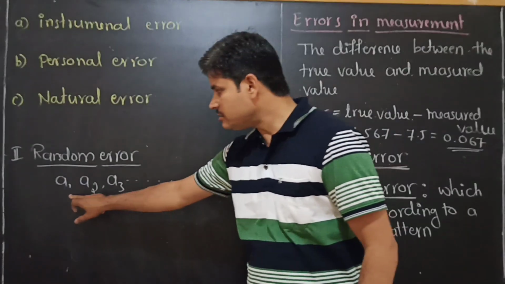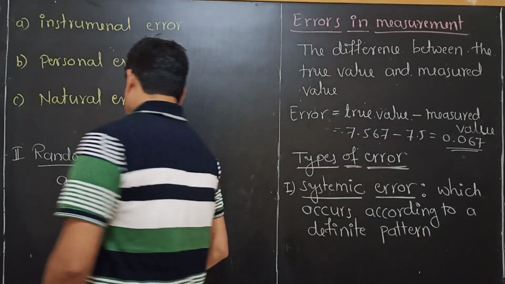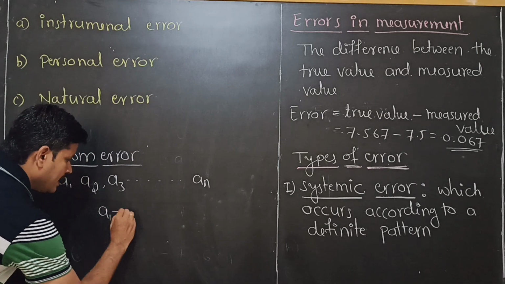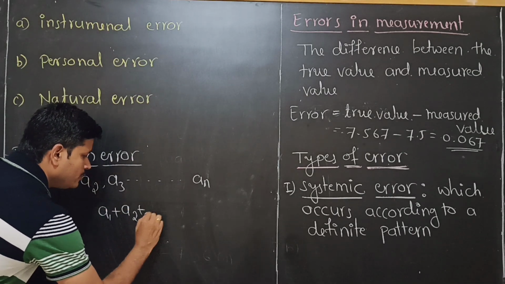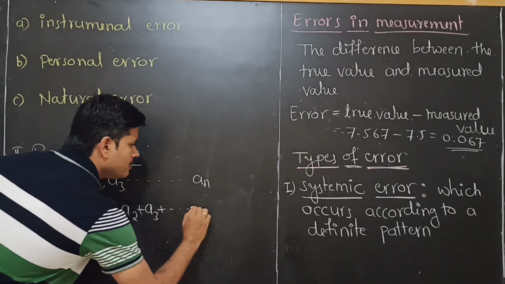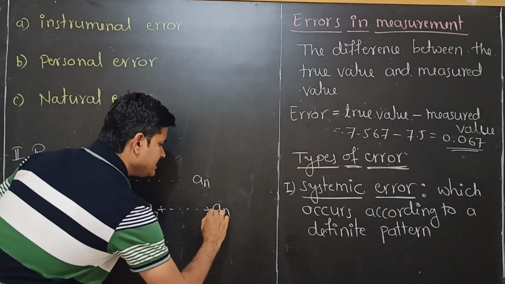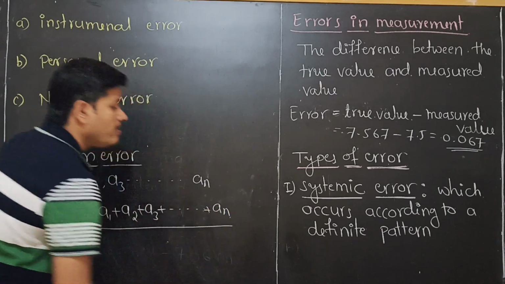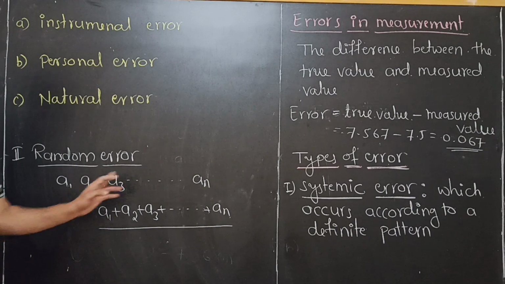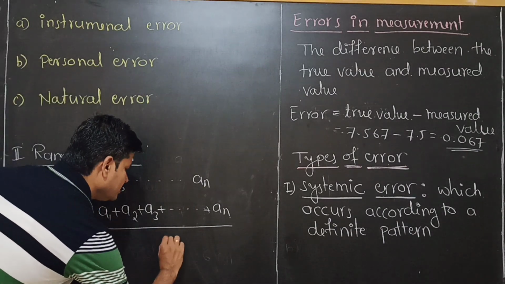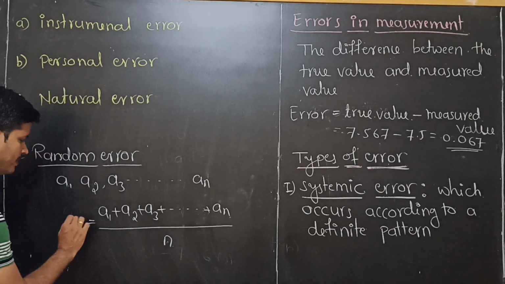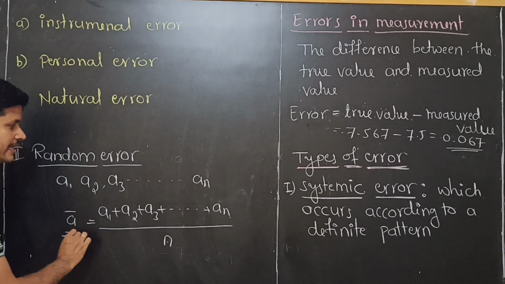When we take the arithmetic mean, that means A1 plus A2 plus A3 plus so on plus An, whole divided by how many times we have measured this value? N times. Then we will get the arithmetic mean.